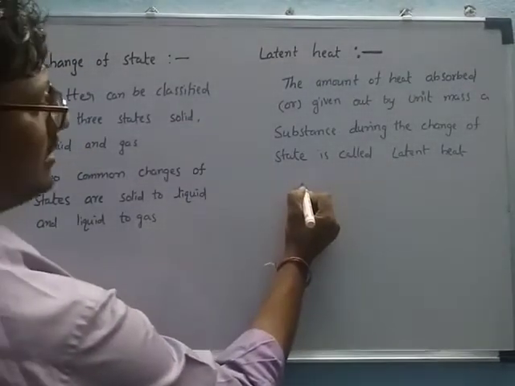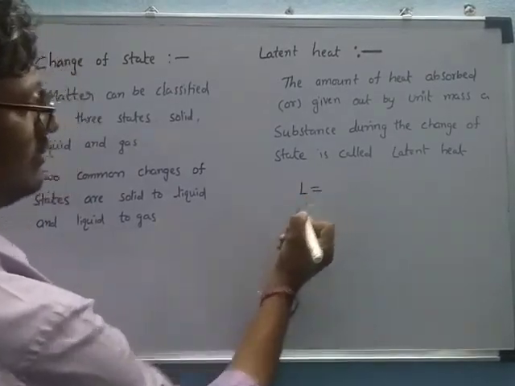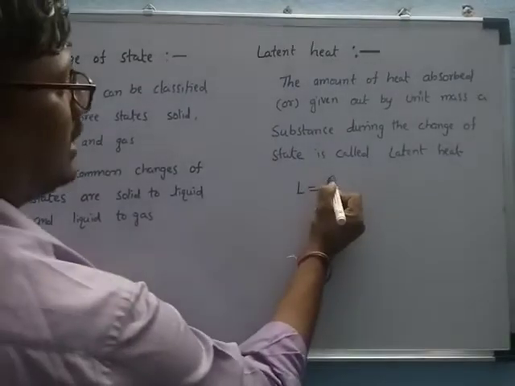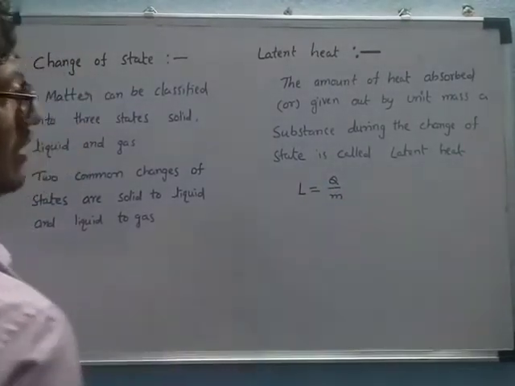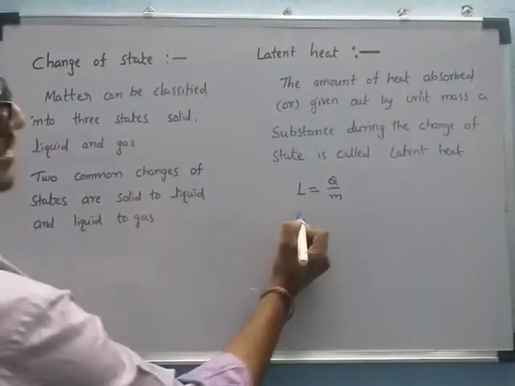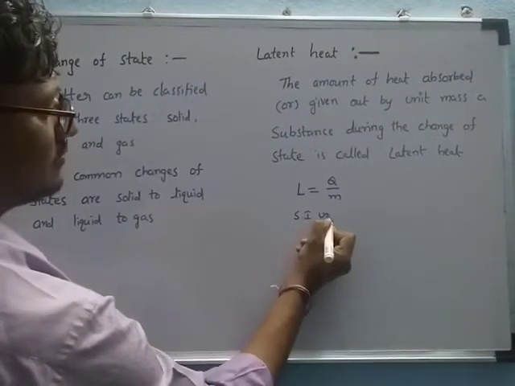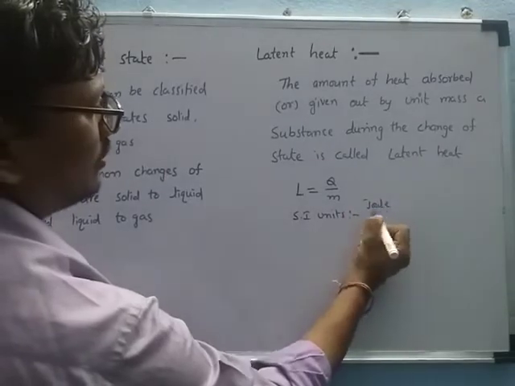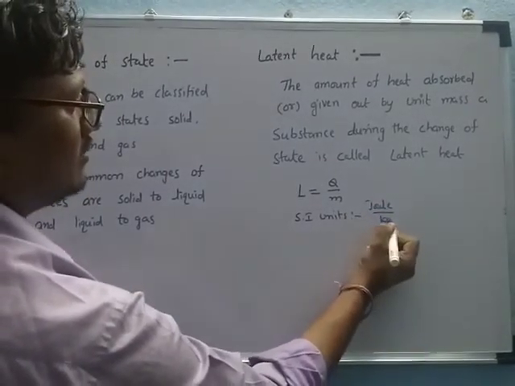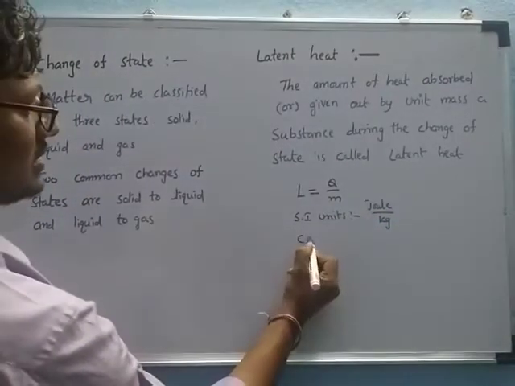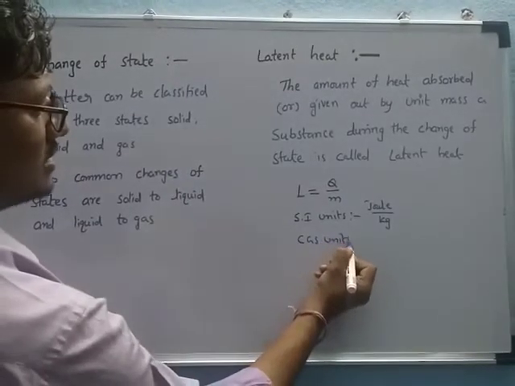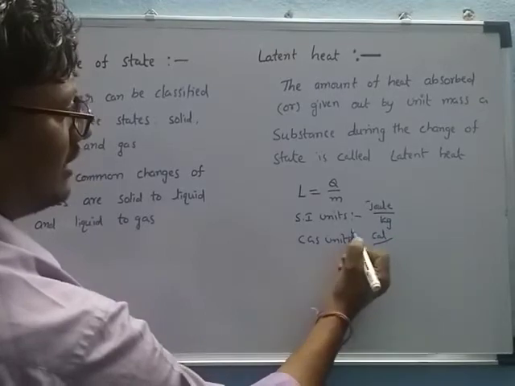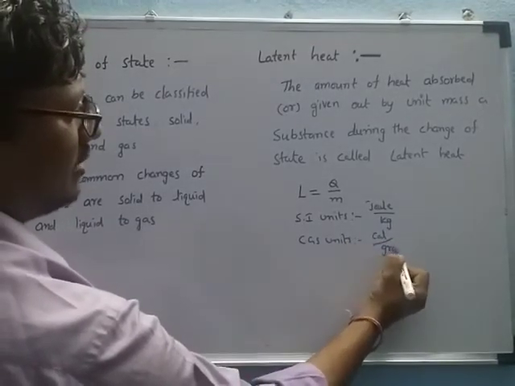The latent heat is denoted by L, and L is equal to the amount of heat per unit mass. Now write the SI units. In SI units, heat is measured in joules and mass in kg, so it is joule per kg. In CGS units, it is calorie per gram, since the calorie is the unit of heat and kg becomes gram.